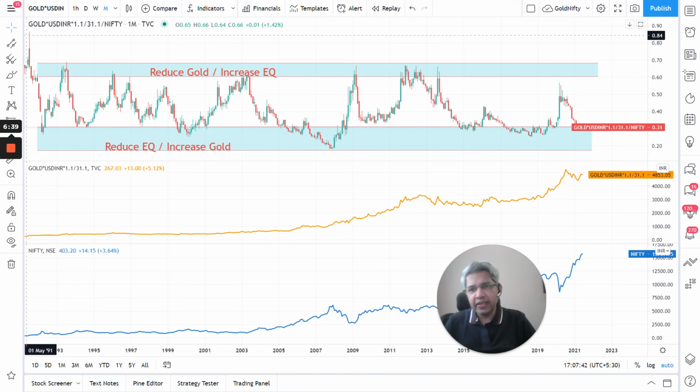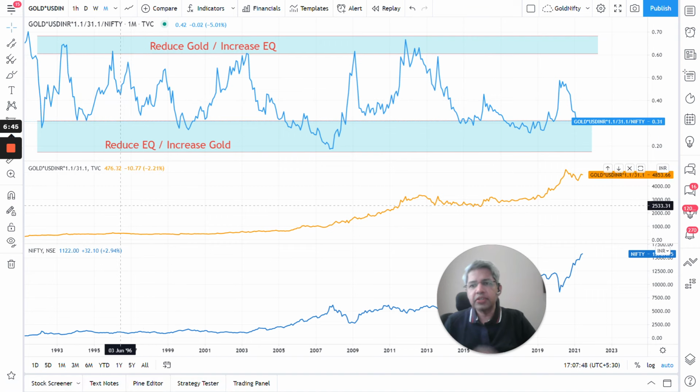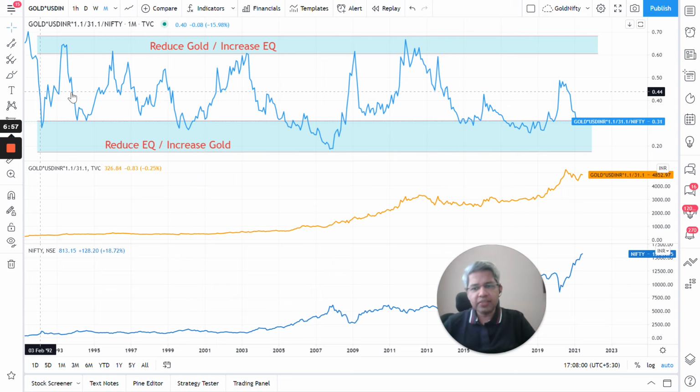So this line here, let me see if I can make it a line, because this is better. So this line is basically telling you the ratio of gold in INR per gram to Nifty. And this chart spans 30 years, from 1991 to 2021.